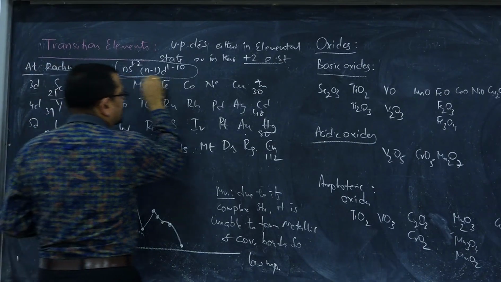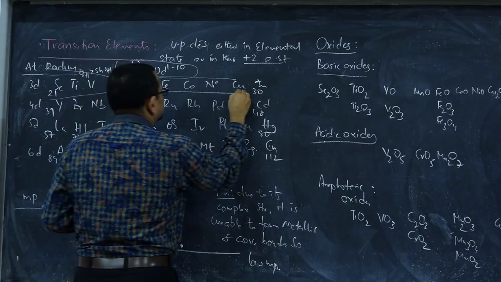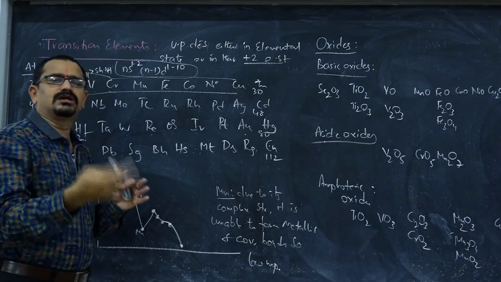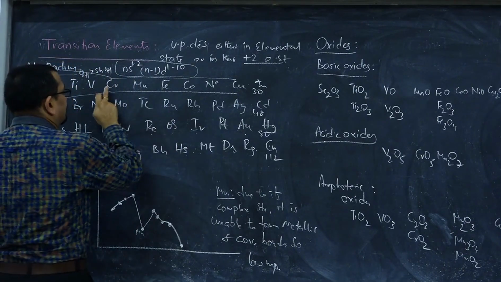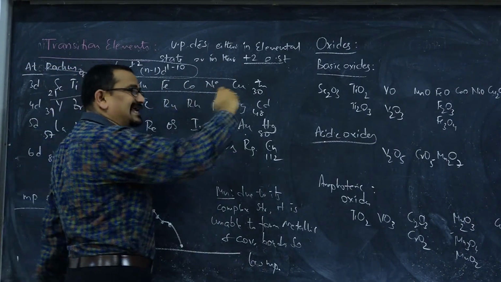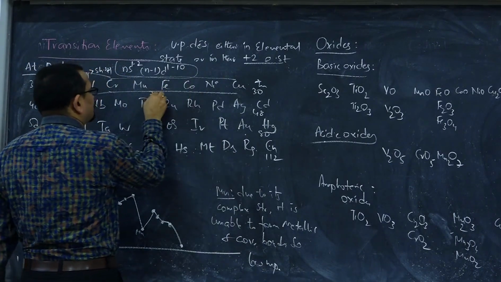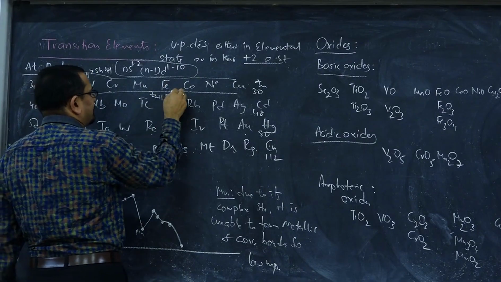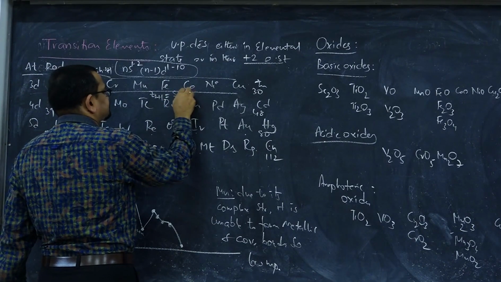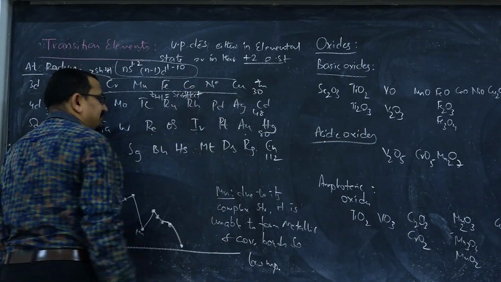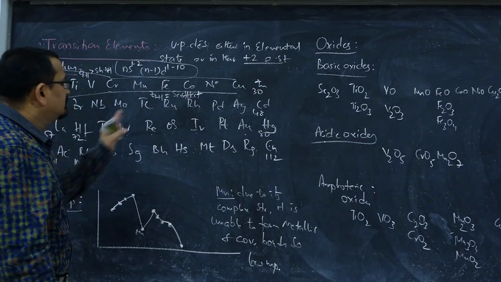And from chromium up to copper, there is not much variation, about 0.01 nanometers. See, from chromium to copper, almost the same radius continues. This is because effective nuclear charge is compensated by the screening or shielding effect.